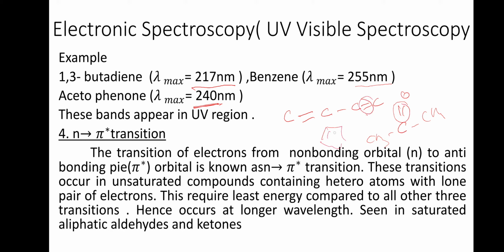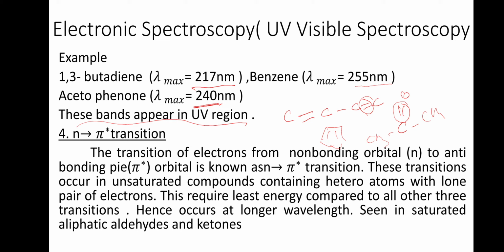Carrot and all look orange in color. It is because of this pi to pi star transition. Carotenoids have many double bonds, so the pi to pi star transition occurs. That will occur at lower energy, so it shows lesser energy and higher wavelength. And these bands appear in the normal UV region.